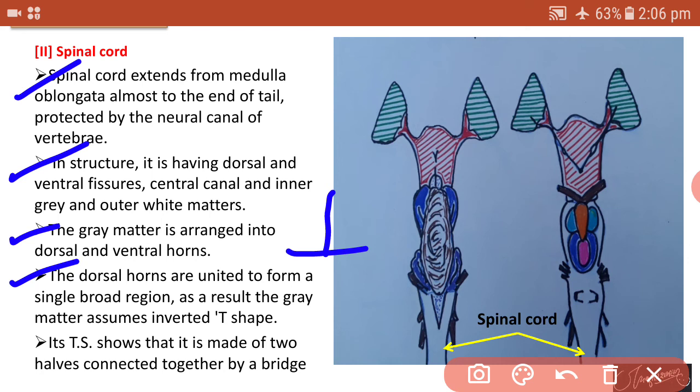When we see the transverse section of the spinal cord, we can find that it is made of two halves. These two halves are connected together by a bridge. These are some points about the spinal cord.